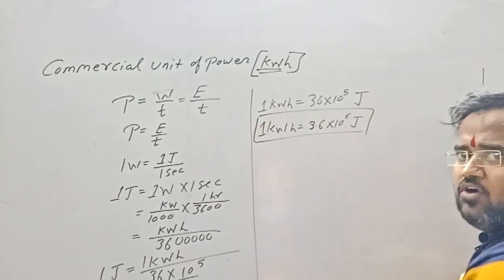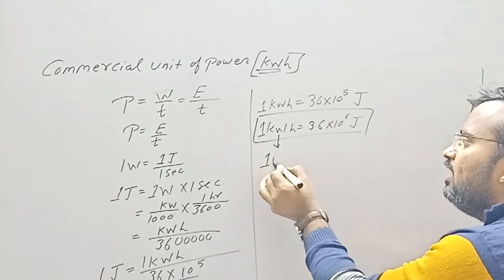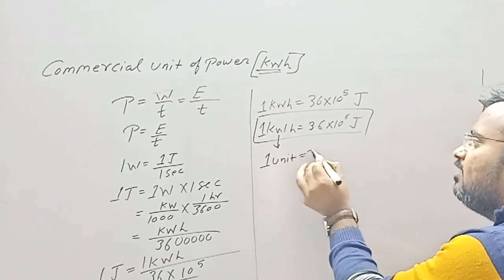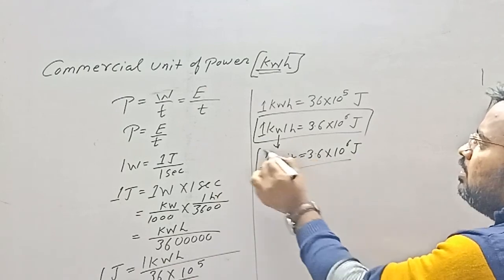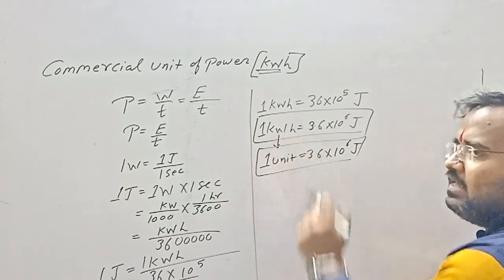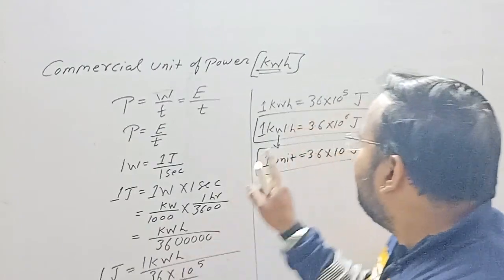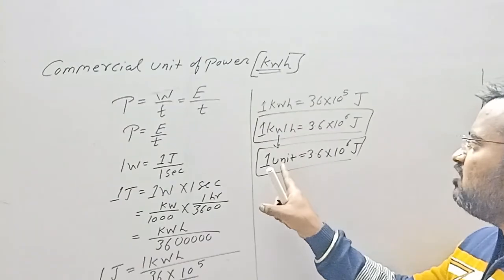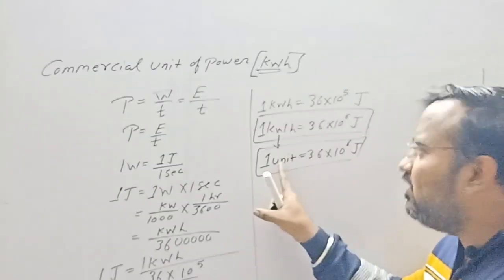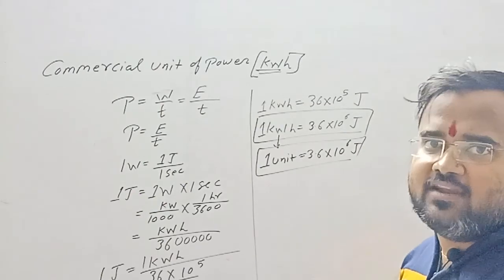And 1 kilowatt hour is written as 1 unit. In this unit only our electricity bill is calculated, in the form of kilowatt hour, and 1 kilowatt hour is known as 1 unit, and this 1 unit contains 3.6 into 10 raised to 6 joule of energy.